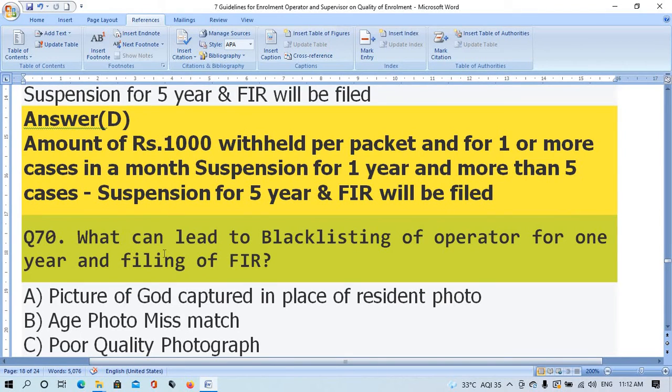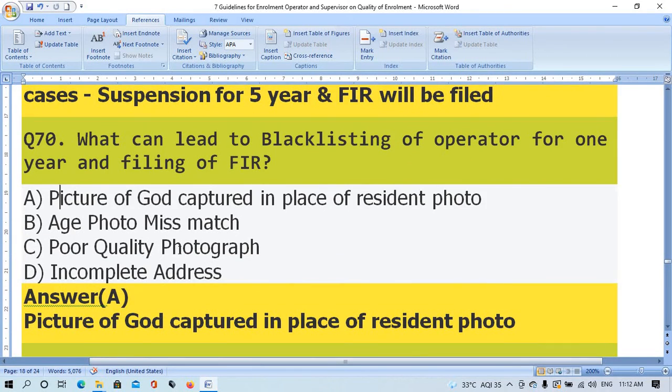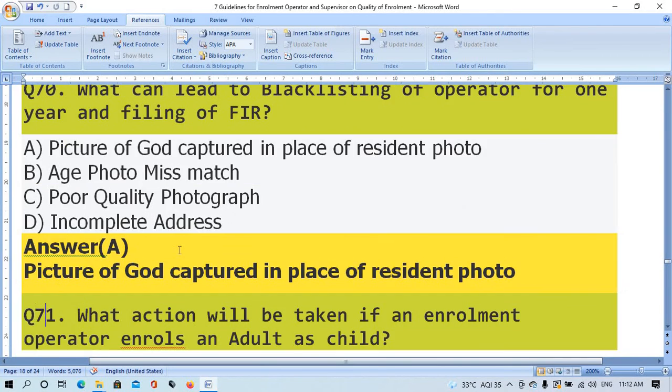Question number 70. What can lead to blacklisting of operator for 1 year and filing of FIR? Option A, picture of God captured in place of resident photo. Option B, photo mismatch. Option C, poor quality photograph. Option D, incomplete details. The right answer is option A, picture of God captured in place of resident photo.